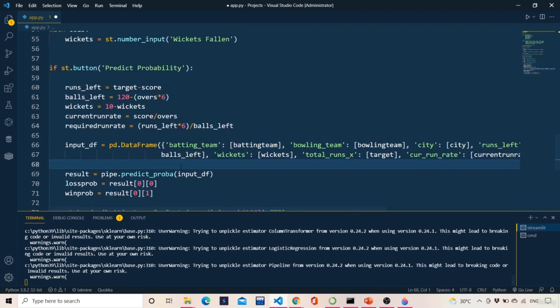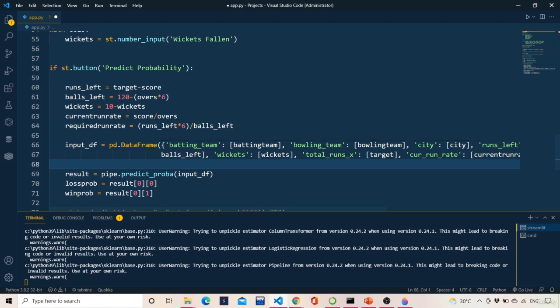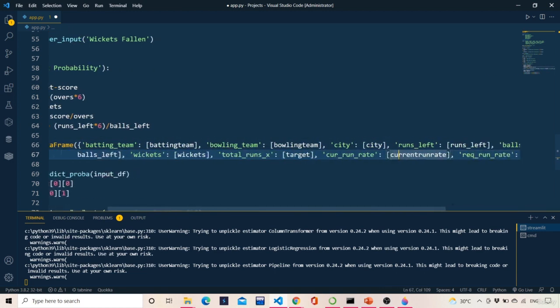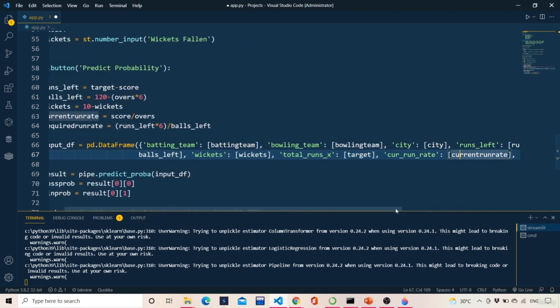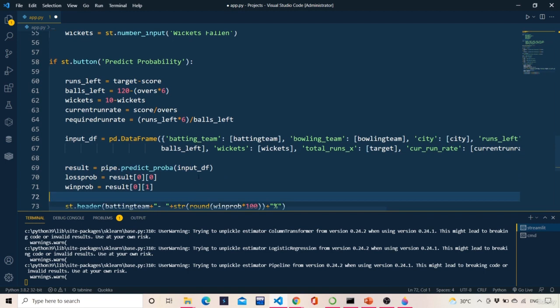As we are using the pipeline architecture, we are passing in the data frame as an object, as a data source to our pipeline. So we have to make sure that our batting team is in the form of a list of input, bowling team is in a list of input, city and everything is also in a list of input. Once we create our data frame, that is nothing but the input data frame, we will pass this data frame into the pipeline.